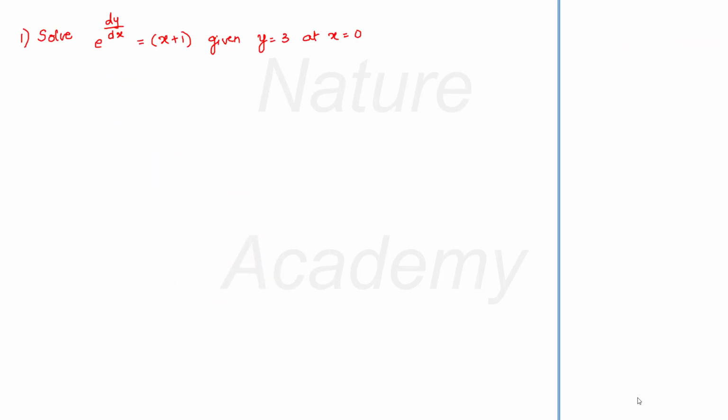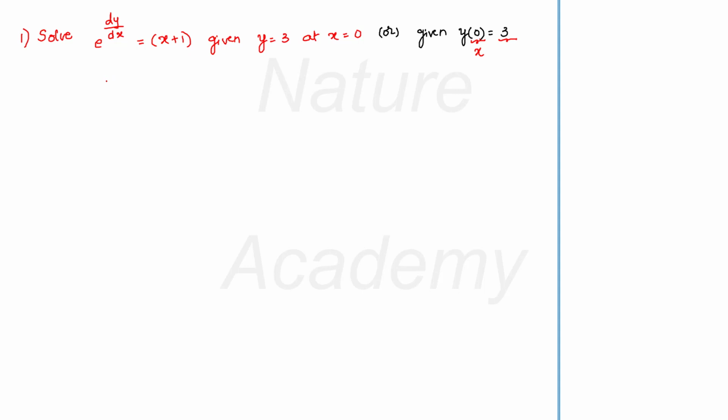Okay, now let us move on to sums based on mathematics. The next question is solve e raised to dy by dx is equal to x plus 1. The initial condition given is y is equal to 3 at x is equal to 0. The same initial condition can also be given in another way. It can also be given as y of 0 is equal to 3. They mean to say that when the value of x is equal to 0, the value of y will be 3. The same thing they have written in two ways. We have to understand the initial conditions, whatever way they are given.